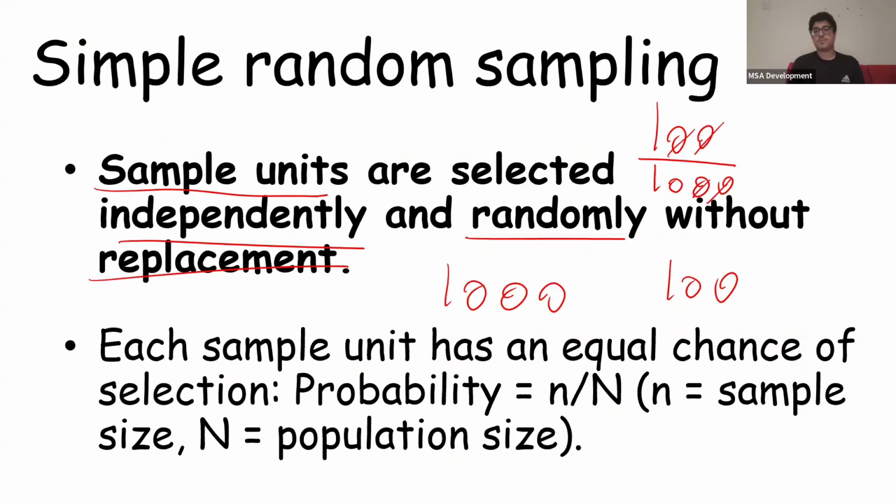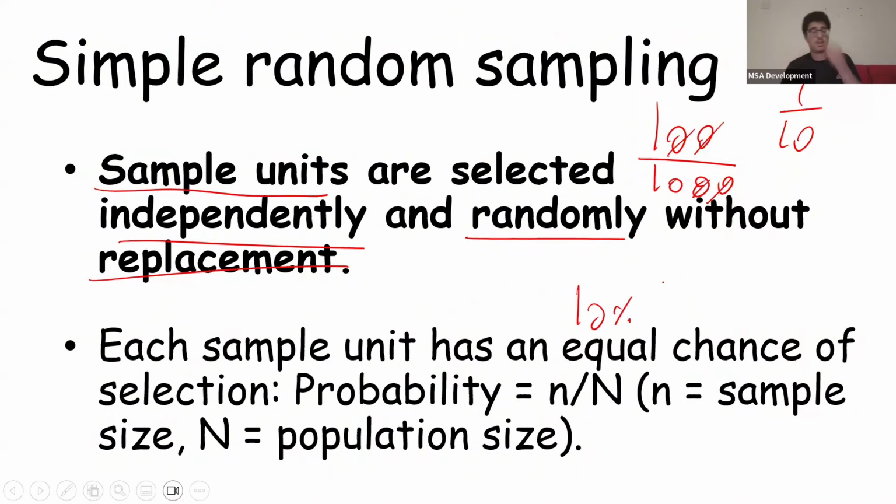So we end up with 1/10. So there's a 10% chance. So yeah, each sample unit has an equal chance. The probability is sample size divided by population size, okay? So in our example, 10%, okay? And the way you do this is usually with a machine that randomly selects people with a random number generator or whatever, stuff like that, tamam?